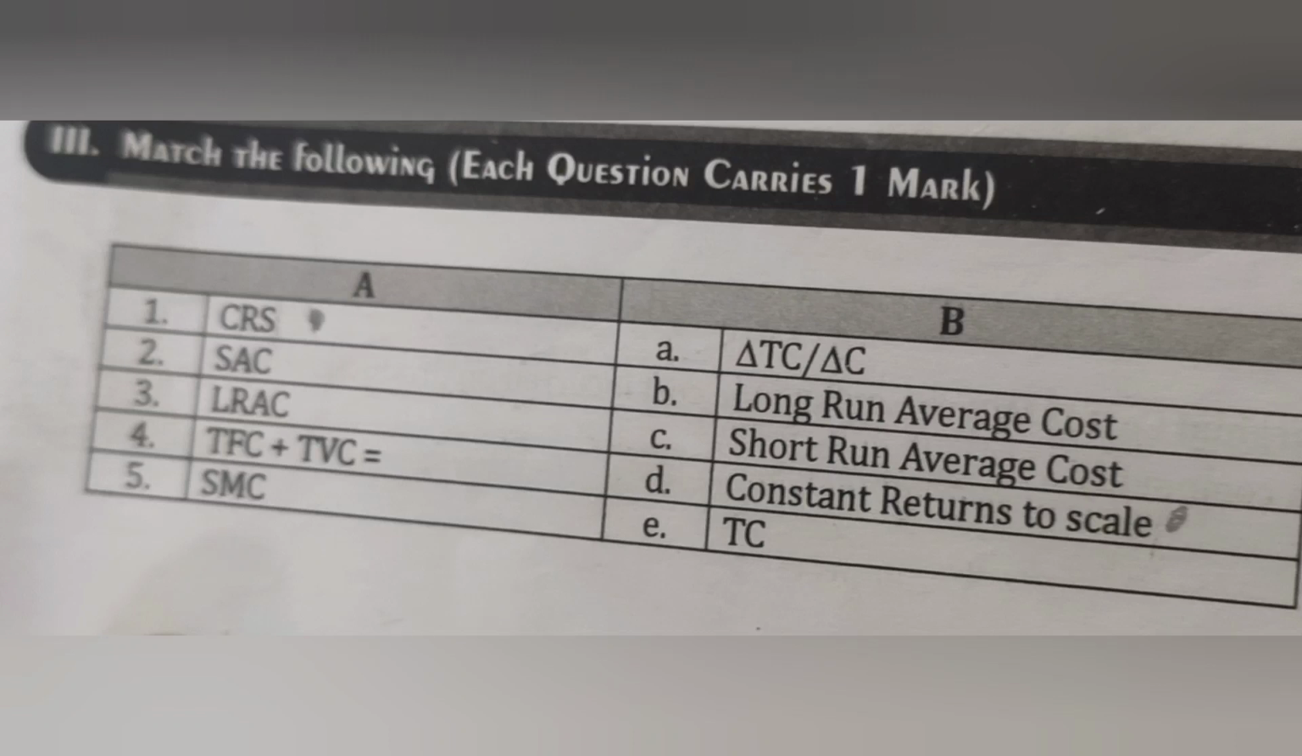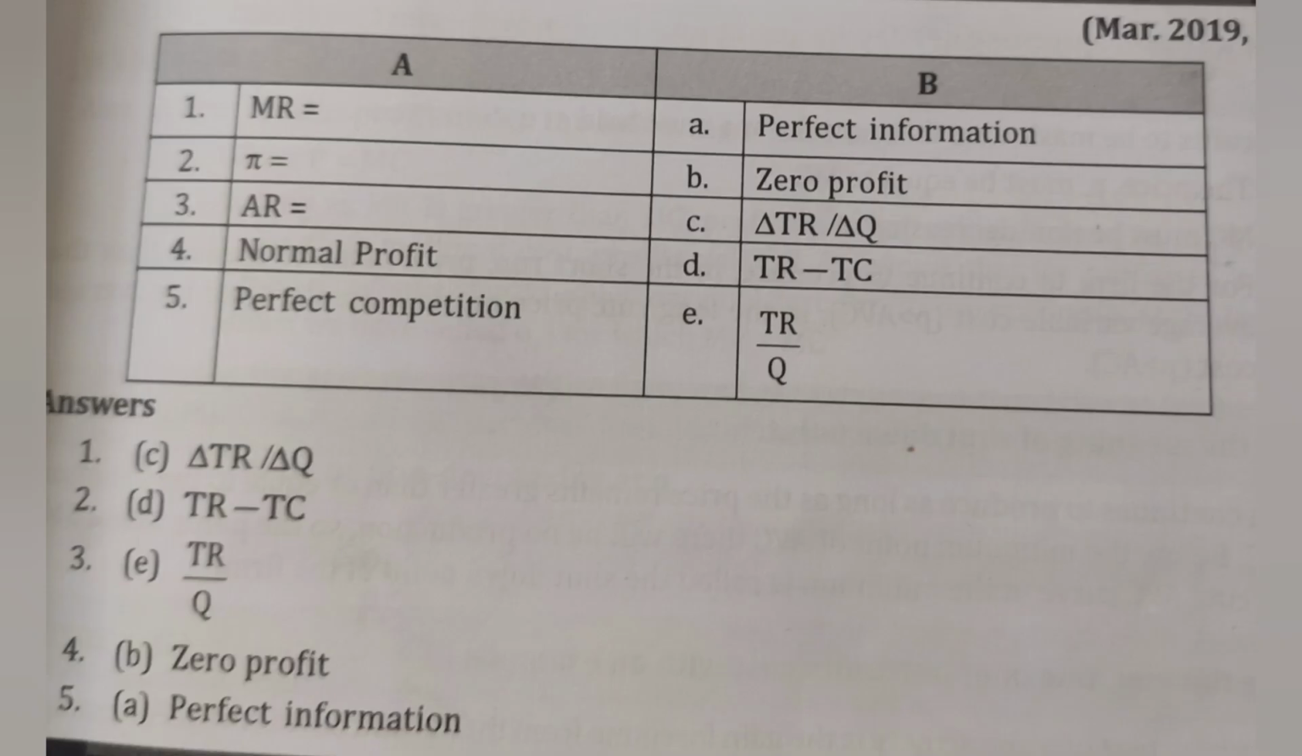SAC means short run average cost. LRAC is long run average cost. TFC plus TVC is equal to TC. SMC is short run marginal cost, and the formula is change in total cost divided by change in quantity.